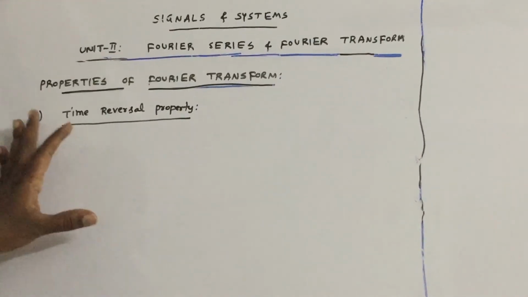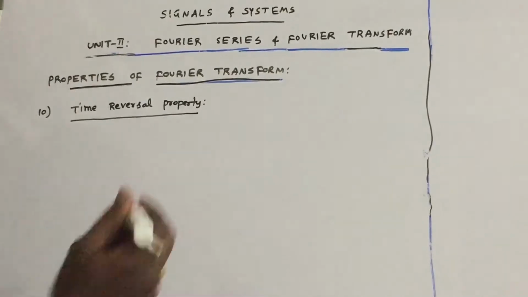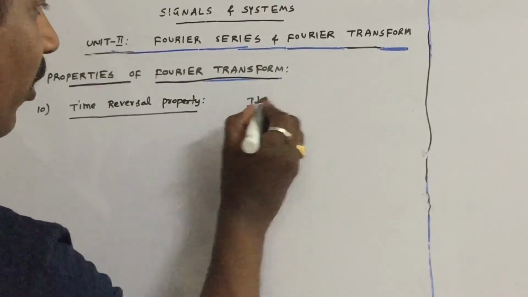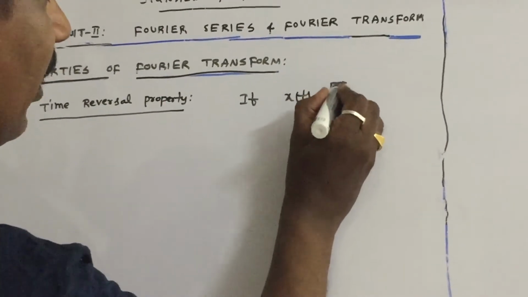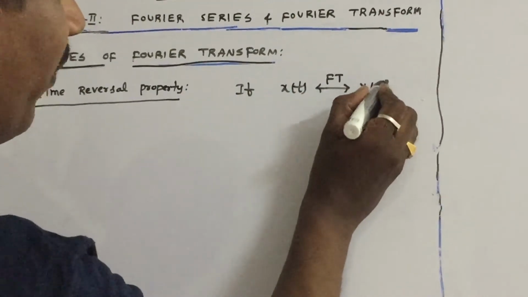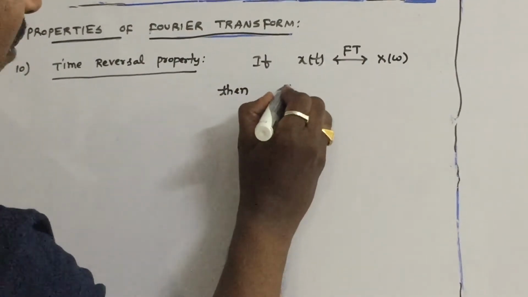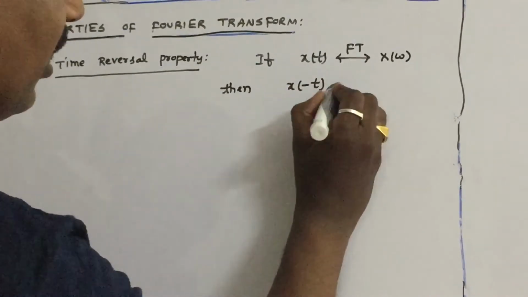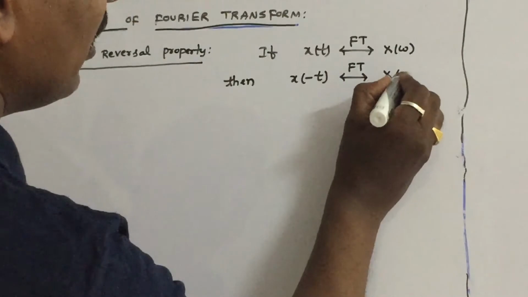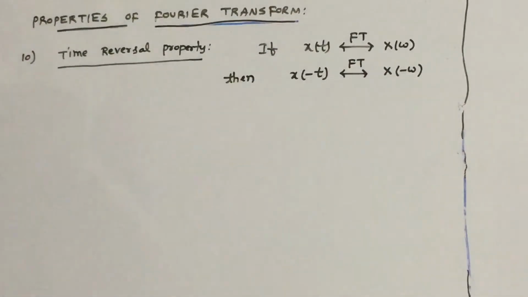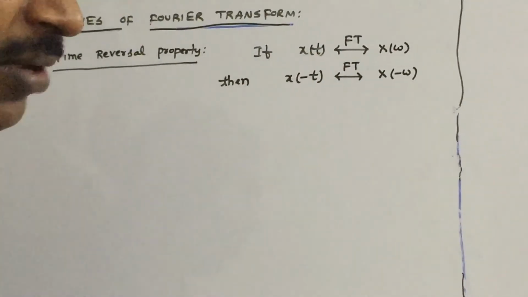So let us discuss the next property of Fourier transform, the time reversal property. It is a very simple property. If x of t's Fourier transform is X of omega, then, as the name itself indicates, if you time reverse x of t, the Fourier transform is also time reversed.